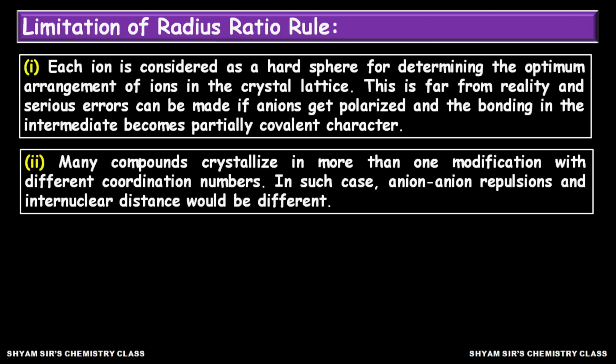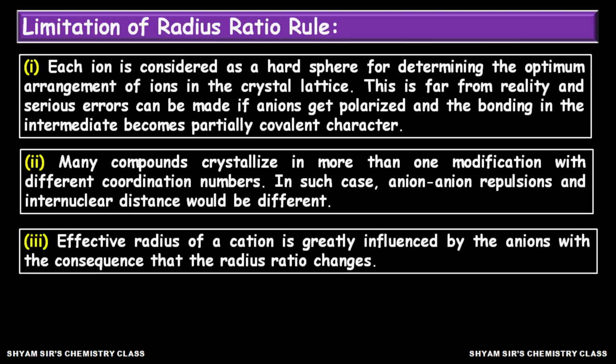Okay. The second point is, some compounds may crystallize in more than one modification with different coordination numbers. In such cases also, anion-anion repulsion and internuclear distance will be different. So this is also a limitation of the radius ratio rule. And the third point is, the effective radius of a cation is sometimes greatly influenced by the anions when the polarizing power of the anions is more. As a consequence, the radius ratio changes.